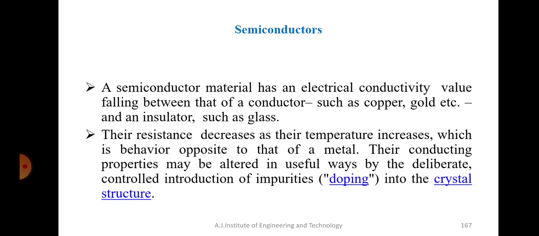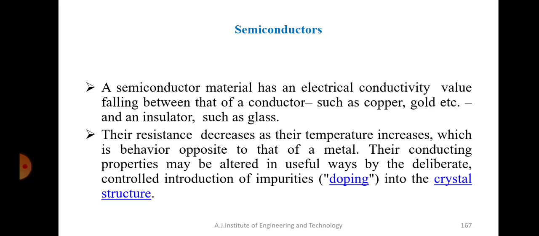So what is a semiconductor? A semiconductor material has an electrical conductivity value that falls in between that of a conductor and an insulator, right? So we have conducting elements and we have insulators, and semiconductors fall in between them, because their conducting capacity is lesser than a conductor but definitely more than insulators. Their resistance decreases as their temperature increases, which is the opposite behavior to that of a metal. Their conducting properties may be altered in useful ways by the deliberate, controlled introduction of impurities, what we call doping, into the crystal structure.